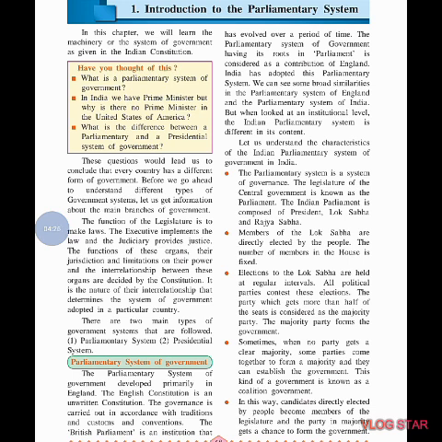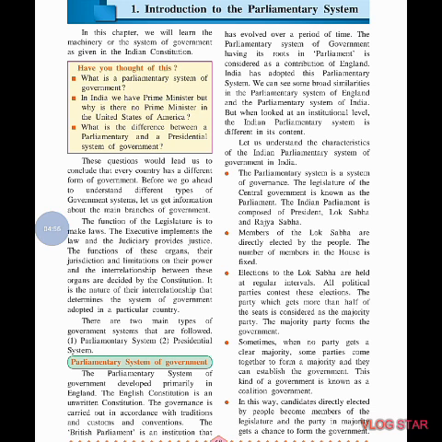We have studied the constitution last year, in 7th standard. So what is the constitution? The constitution means a book where all laws are written. Okay, it is the nature of the relationship that determines the system of government adopted in a particular country.